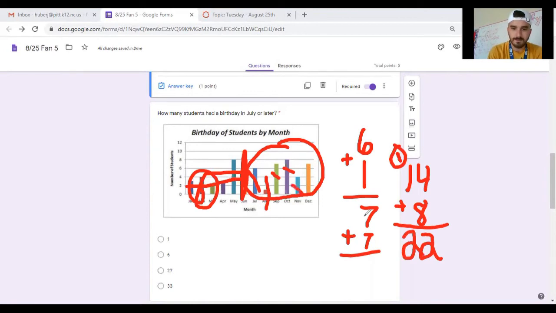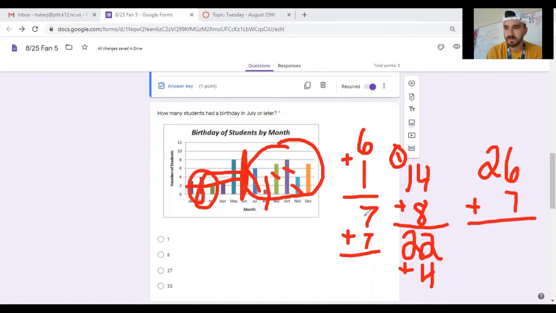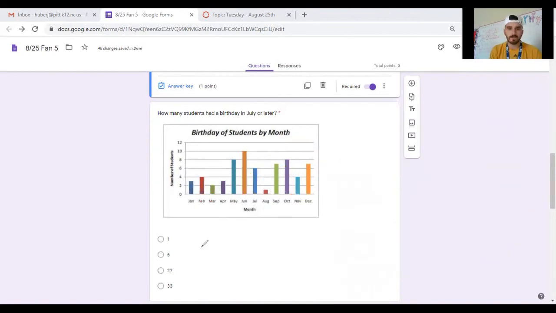All right, if I added the 4 from November to 22, that's going to give me 26. And December had 7 birthdays as well. 7 plus 6 gives me 13. 3 stays, 1 goes. 2 plus 1 is going to give me 3. That answer would have been D, 33 birthdays.